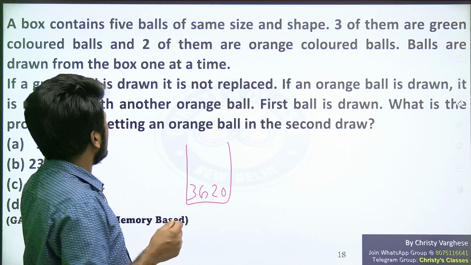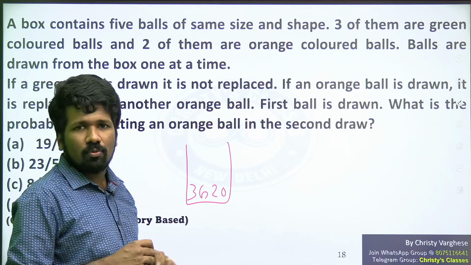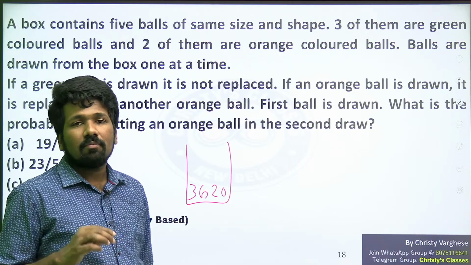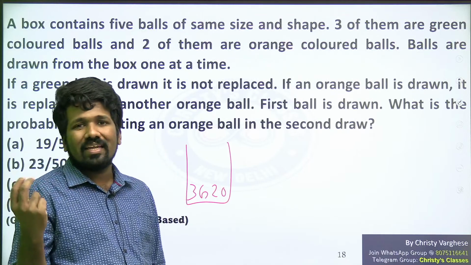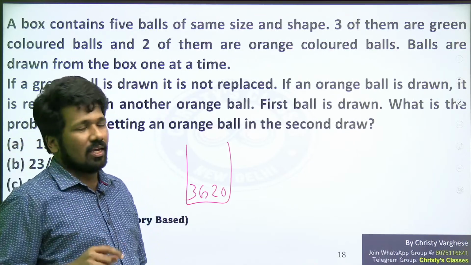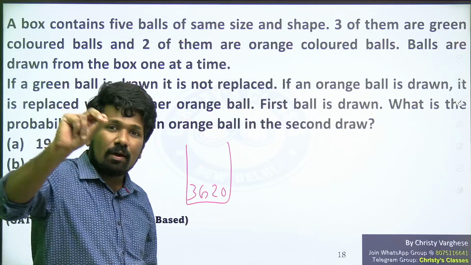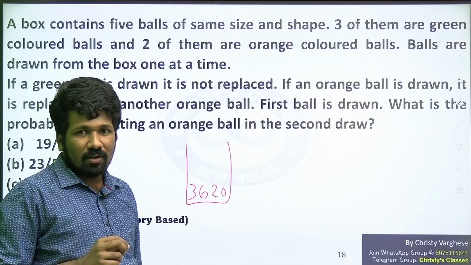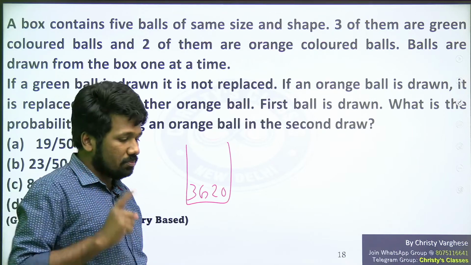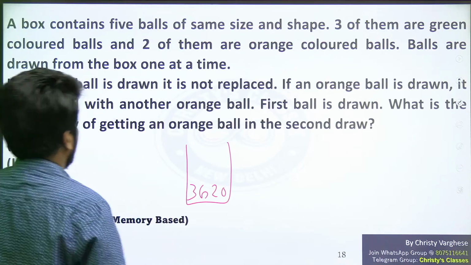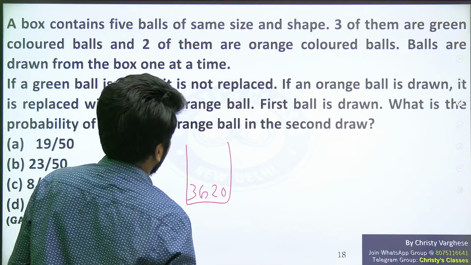Or another identical orange ball should be put back into the box. That means if you are taking out an orange ball, it is the with-replacement case. That is what the question is saying. If you are taking out a green ball, that is the without-replacement case. We have discussed this concept of with replacement and without replacement many times. Check out that lecture, new students, for further learning.